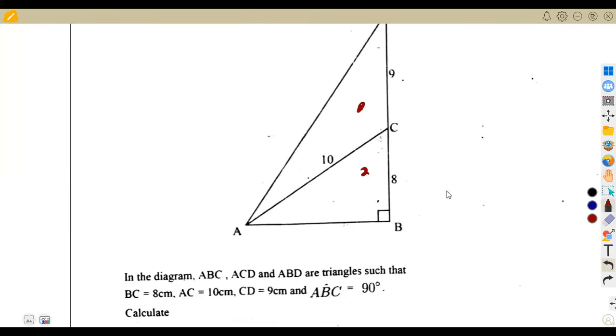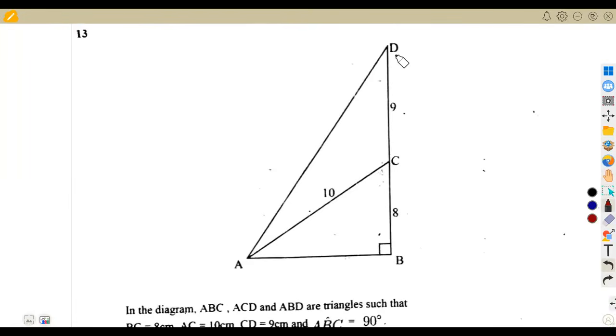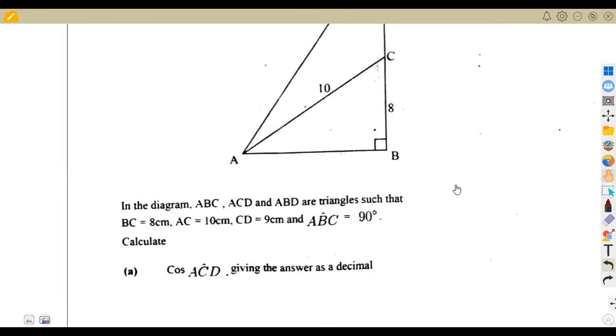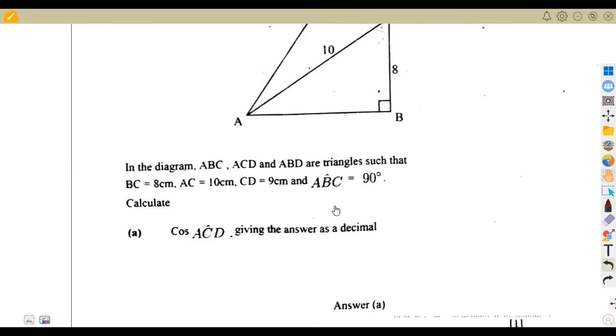So we've got this triangle, and we also have the bigger triangle, which is this one. Let's see the concept here. We are not worried about being small or big. The concept here is we are given the sides and so forth. The question was: calculate cos ACD, giving your answer as a decimal. Here they're going to take a lot of marks because most of us will just write a fraction. They are saying as a decimal.